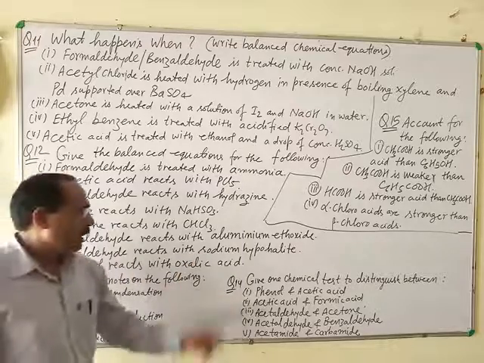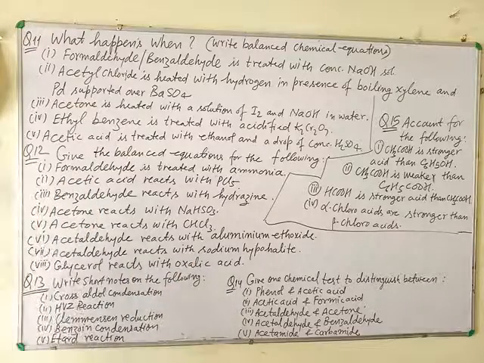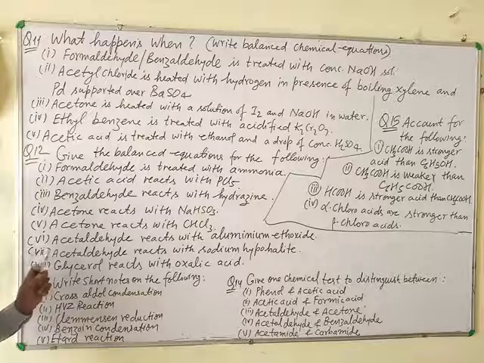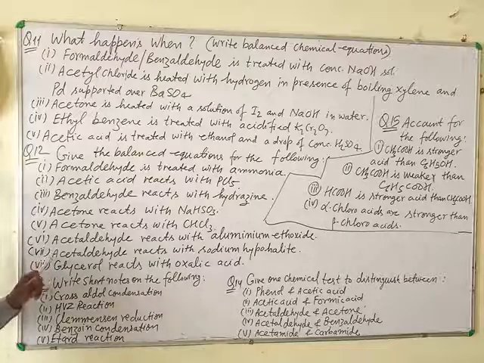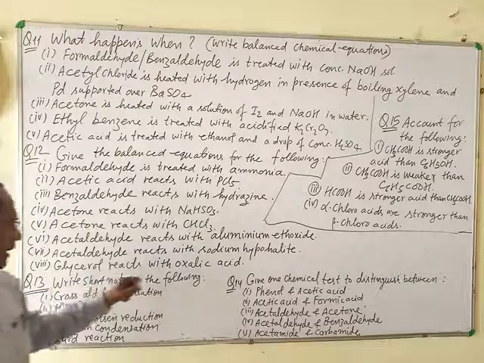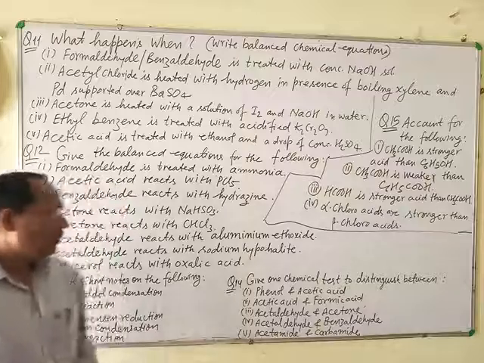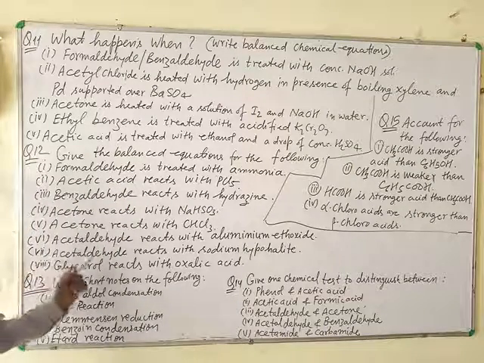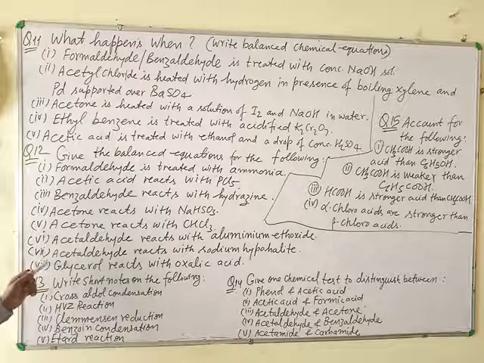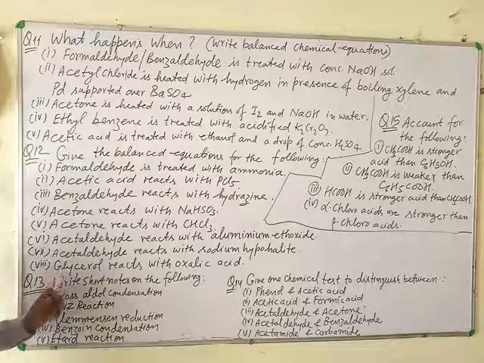Acetaldehyde reacts with aluminum ethoxide. Aluminum ethoxide means the Tishchenko reaction can be seen for this answer. Acetaldehyde reacts with sodium hypohalite. Again, go to the iodoform test or haloform reaction for this answer.